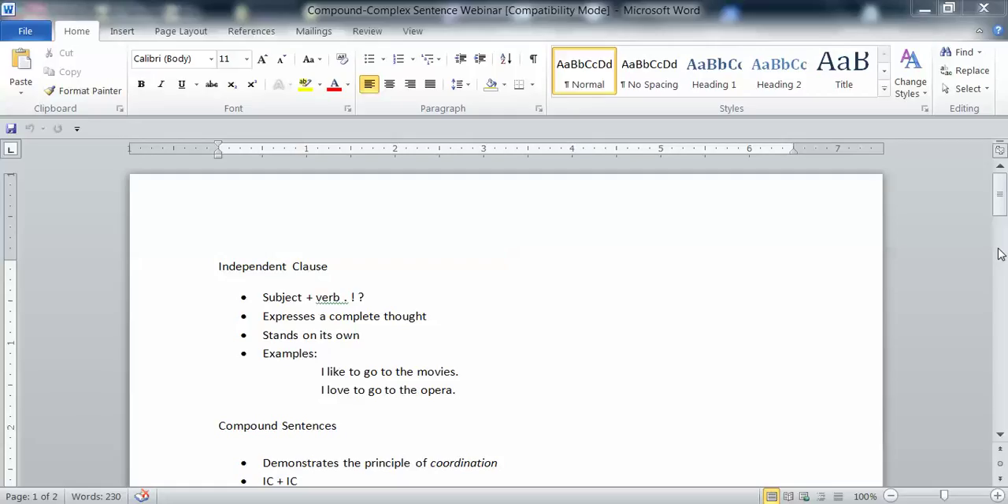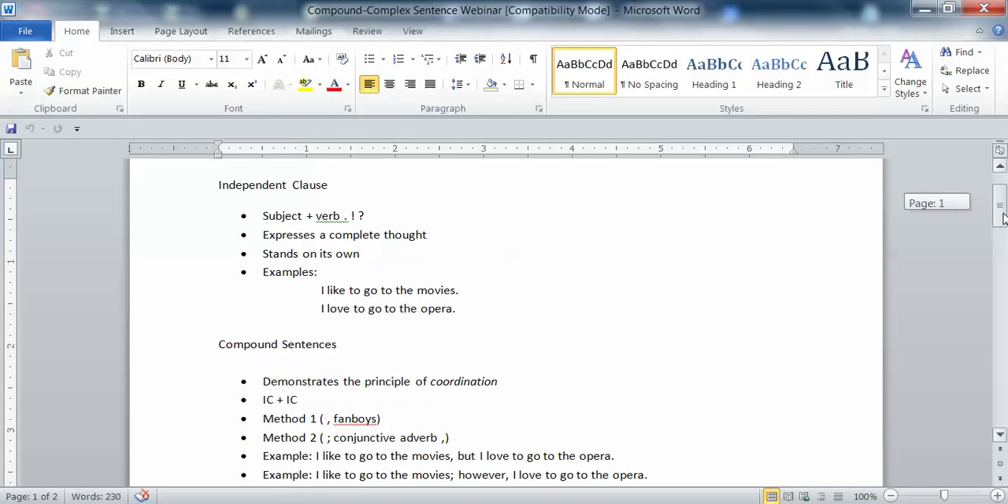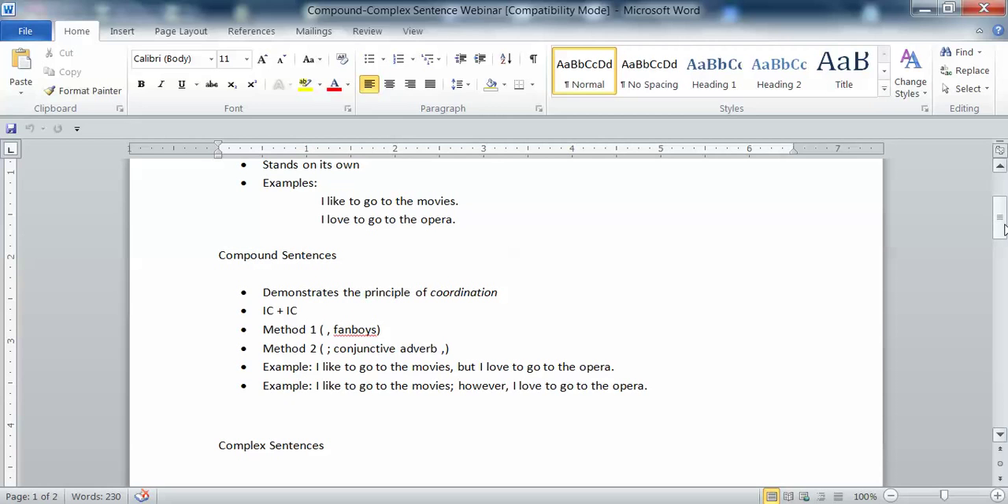You understand immediately what this person is talking about. You can see the subject and the verb, I and like. To go is an infinitive. To the movies is a prepositional phrase. I and love are a subject and verb. To go is an infinitive. To the opera is a prepositional phrase. If you don't know what those terms mean, you need to go back to those webinars and review that information, because it's important that you be able to break a sentence down in that way. Okay, so those are independent clauses.